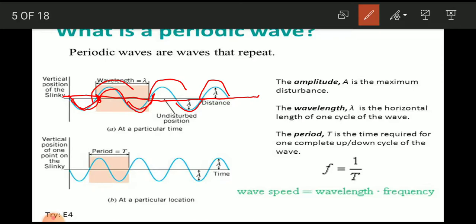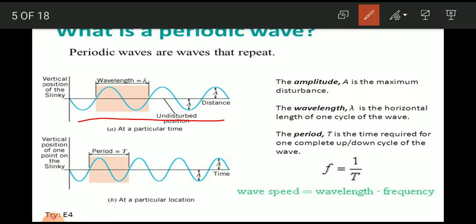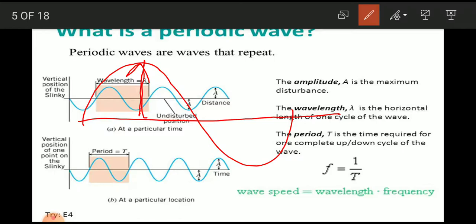Amplitude is represented by A, and it is the maximum disturbance, the maximum displacement. If you take a wave like this, this distance is called amplitude.